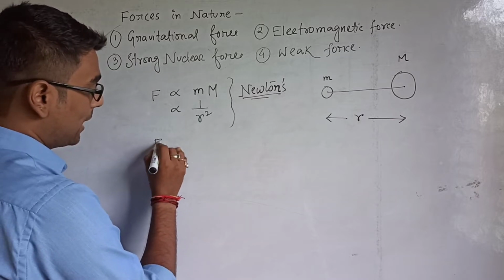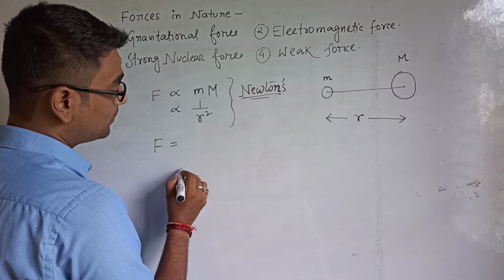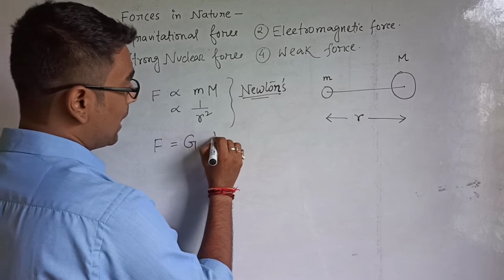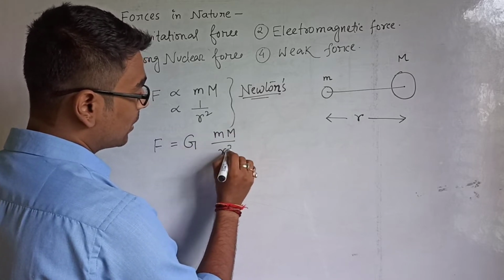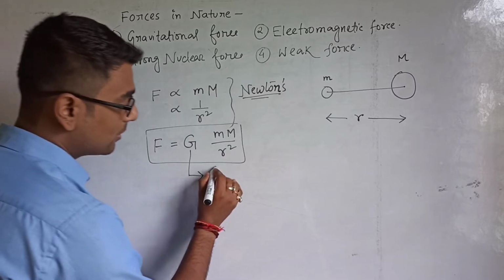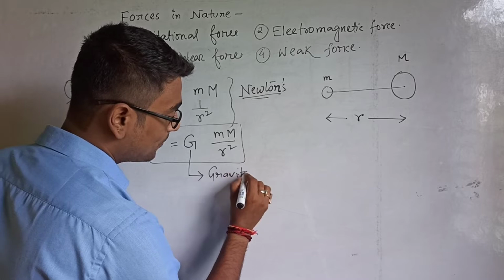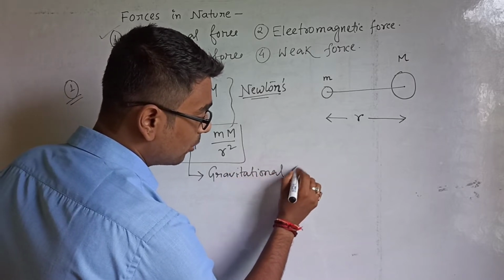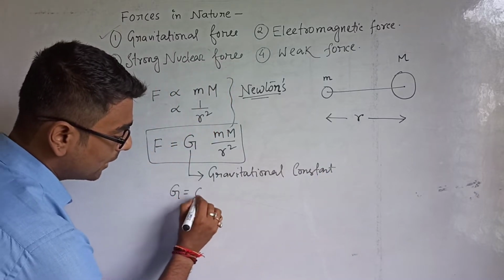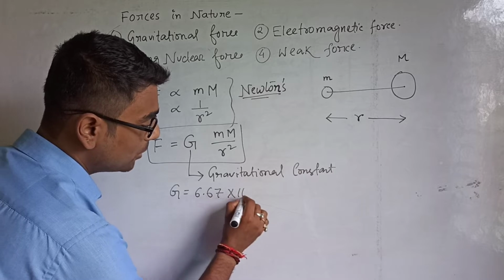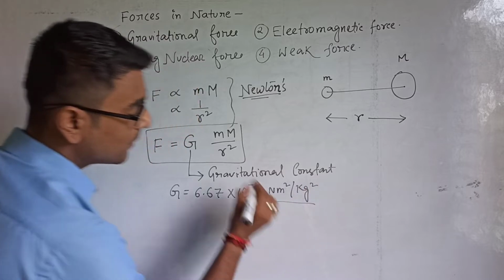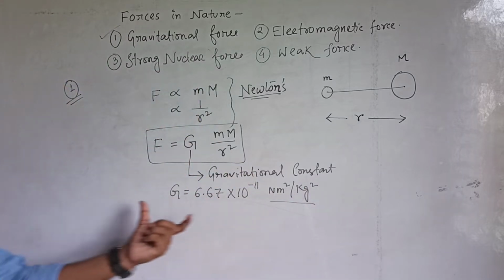As a whole, we can write F equals G m M divided by r square, which is the ultimate formula, where capital G is known as the gravitational constant. The value of G is 6.67 into 10 to the power minus 11 Newton meter square per kg square.